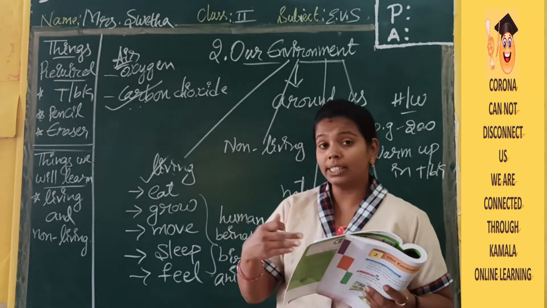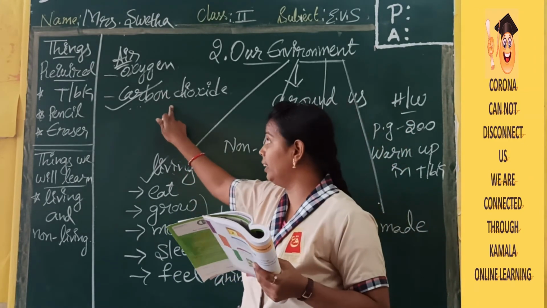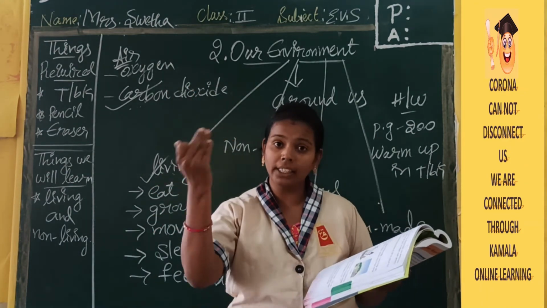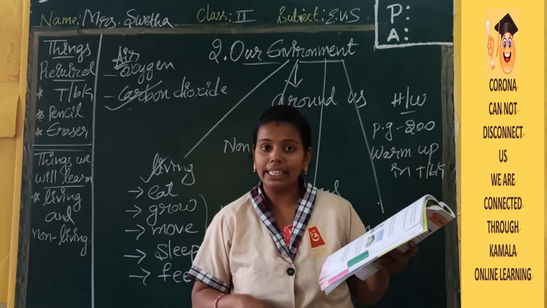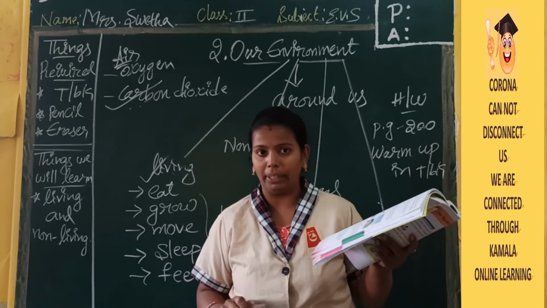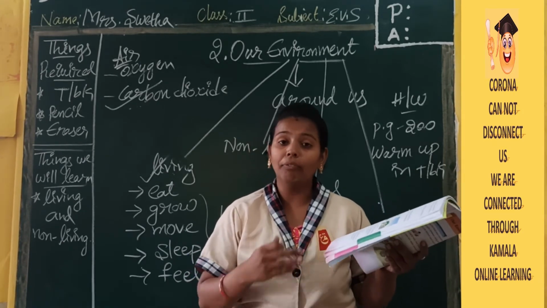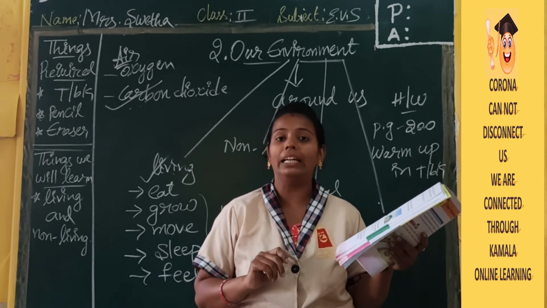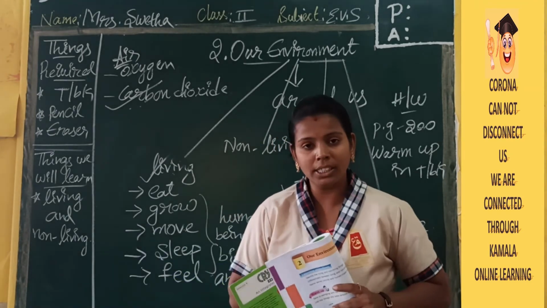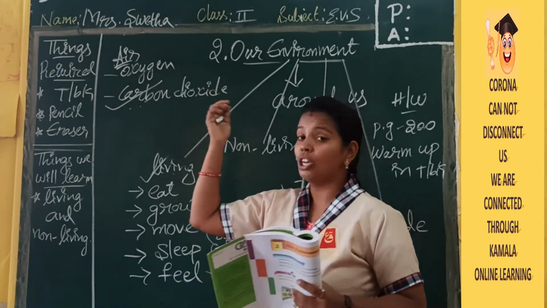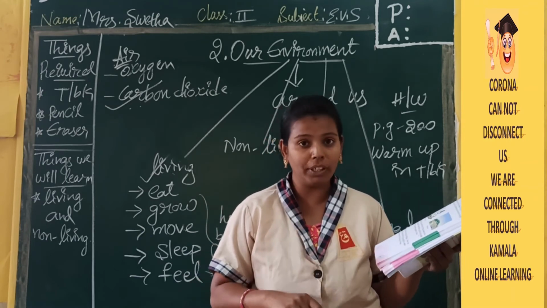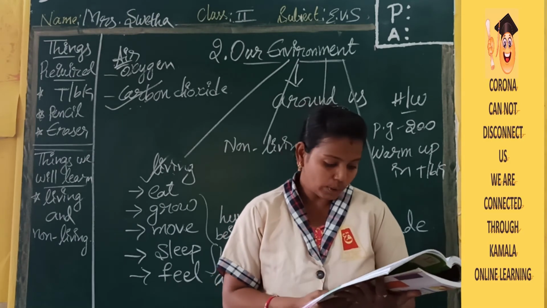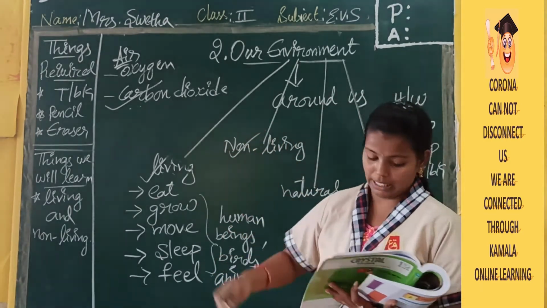By taking carbon dioxide, the plants will release oxygen. That oxygen is needed by human beings and all living beings. That is the reason everyone says planting trees is very good. So we should plant trees. Why? Because we need oxygen. Oxygen we get from the plants. So plants are very helpful for us, and planting trees is very good. Now see the next one, non-living things.